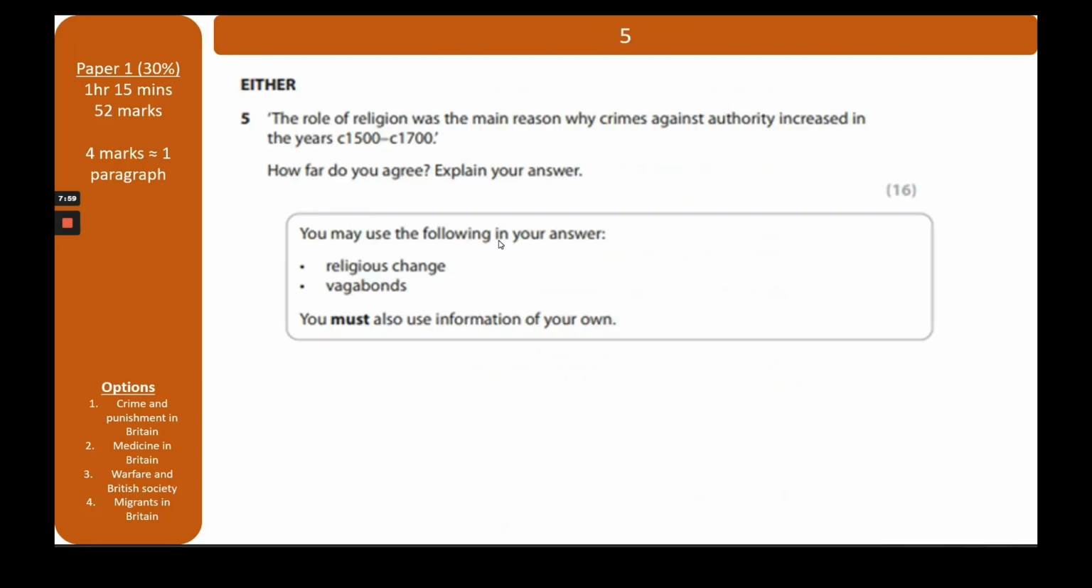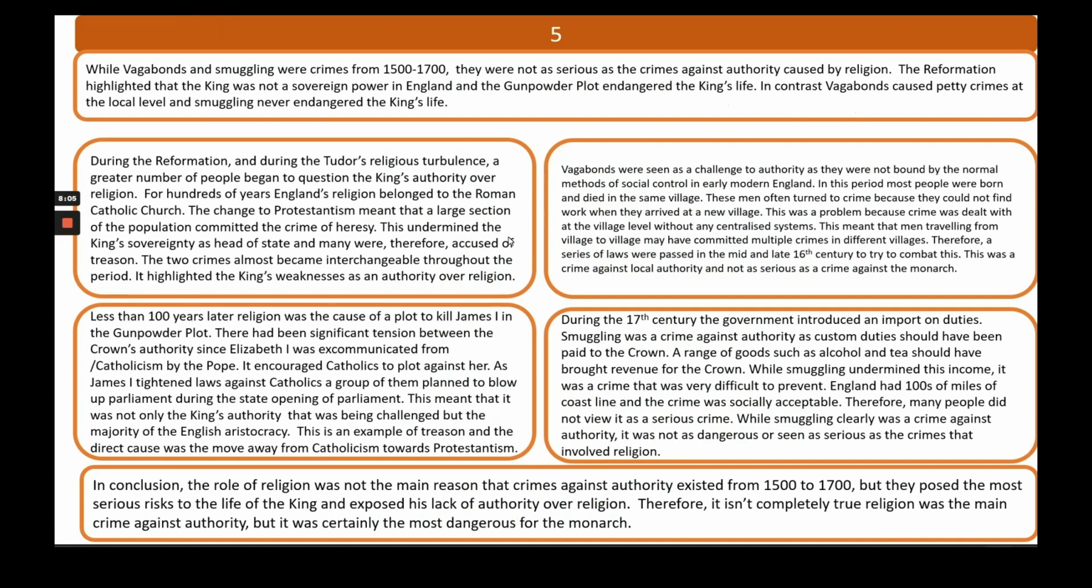So here's my answer. Let's just go over the question again. The role of religion was the main reason why crimes against authority increased 1500 to 1700. So here's my introduction. While vagabonds and smuggling were crimes from 1500 to 1700, they were not as serious as the crimes against authority caused by religion. The Reformation highlighted that the king was not a sovereign power in England, and the gunpowder plot endangered the king's life. In contrast, vagabonds caused petty crimes at the local area level, and smuggling never endangered the king's life. So it's really clear there that I've said religion was more dangerous than vagabonds and smuggling. So I know from my introduction what I'm going to write about.